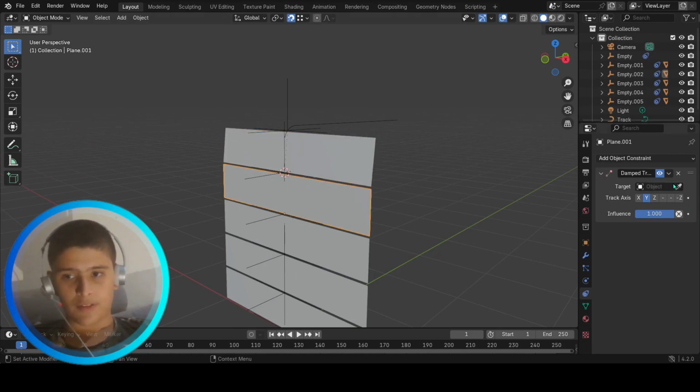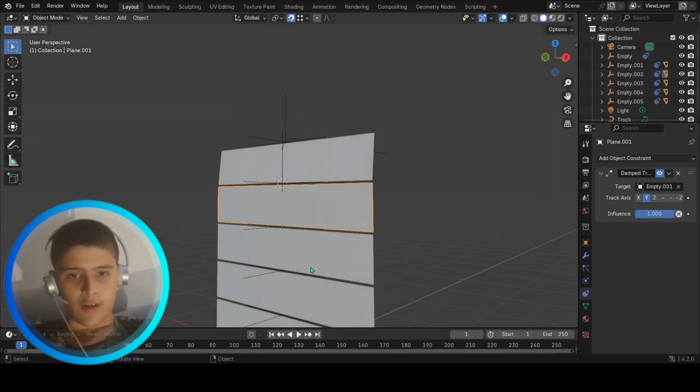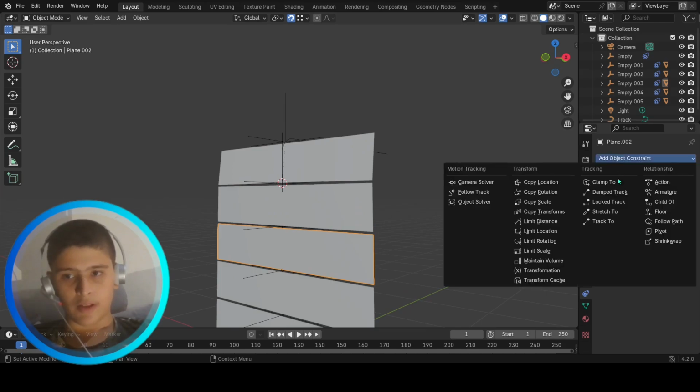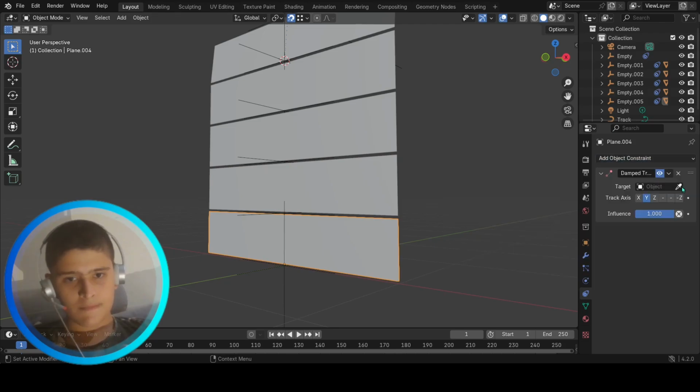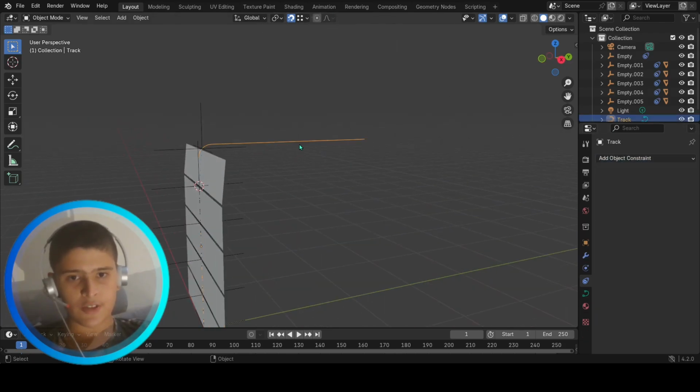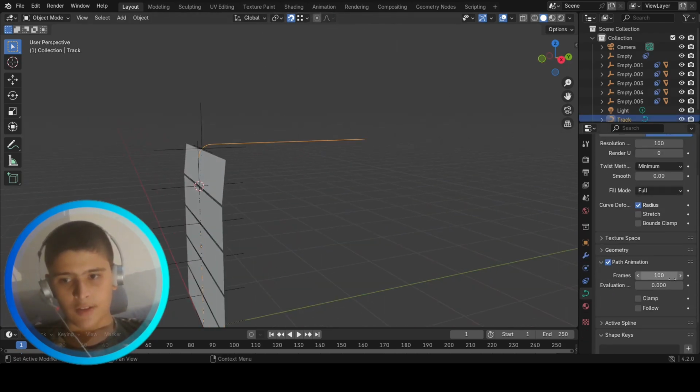So now if I press the second plane and do the empty that's above it, it's gonna work. So let's keep doing it. Now that we have finished, let's test it out.